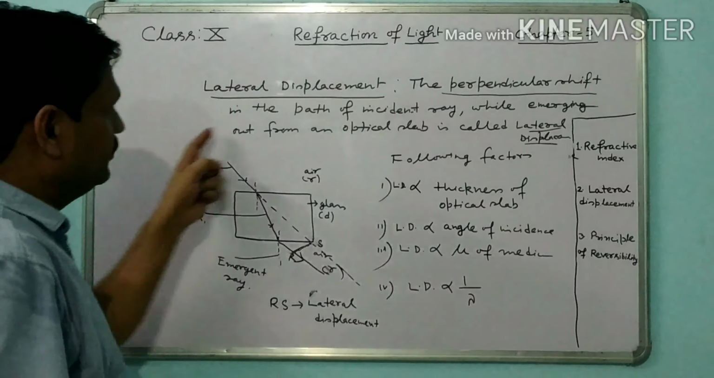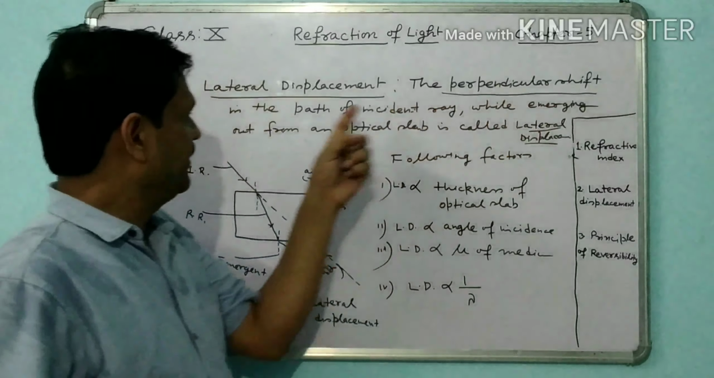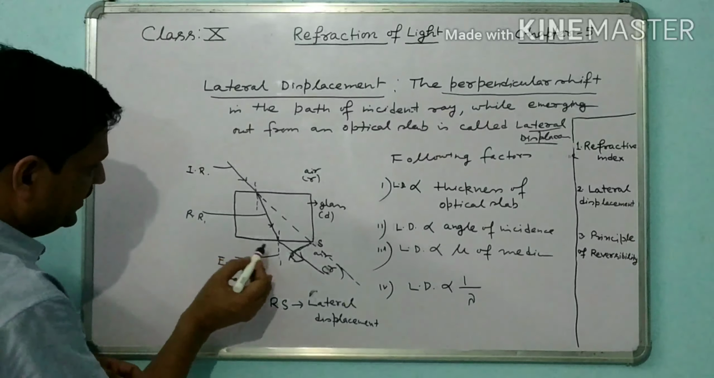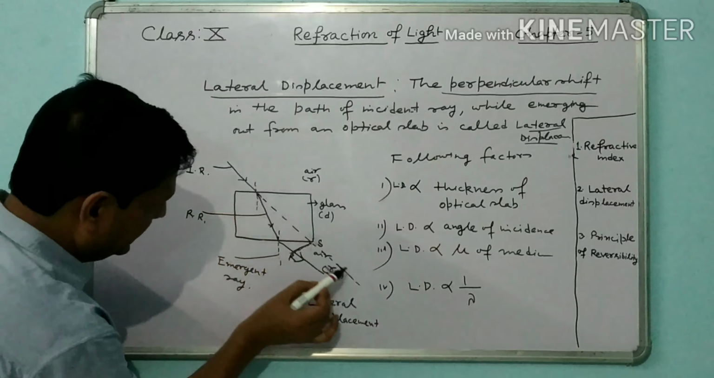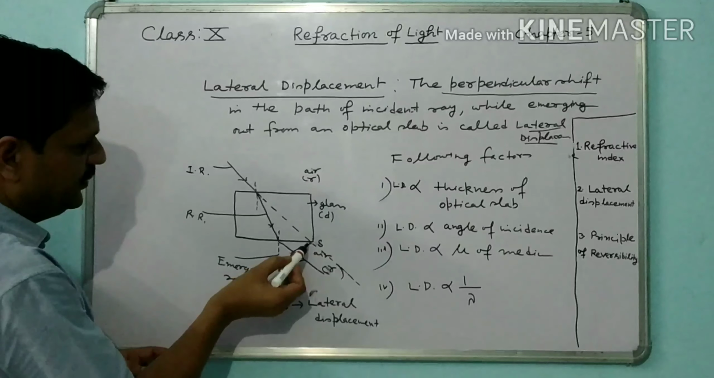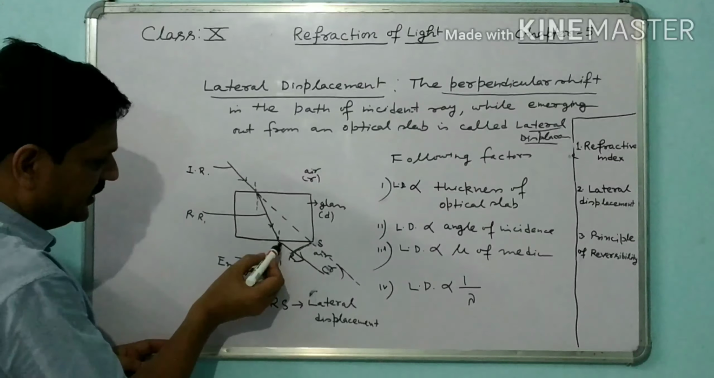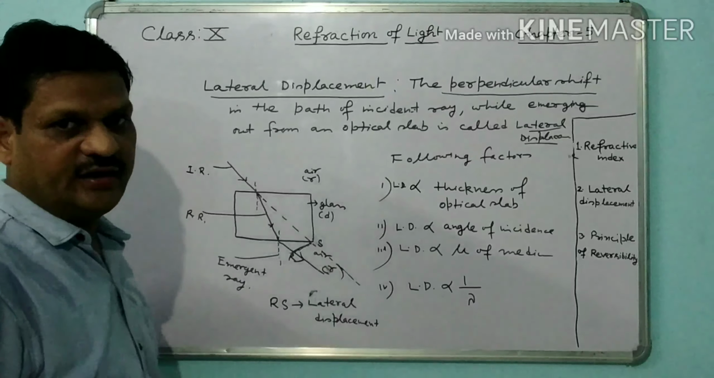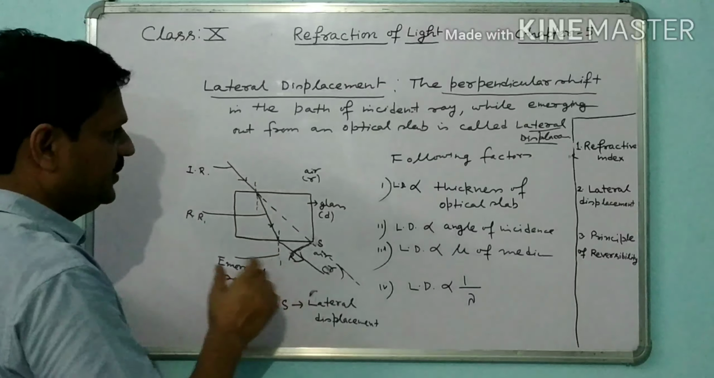Now once more, what is the lateral displacement? Perpendicular shift in the path of incident ray. This is the incident ray. This is the perpendicular shift of the incident ray. Because of the refraction, this is the emergent ray. So this perpendicular distance is called the lateral displacement.